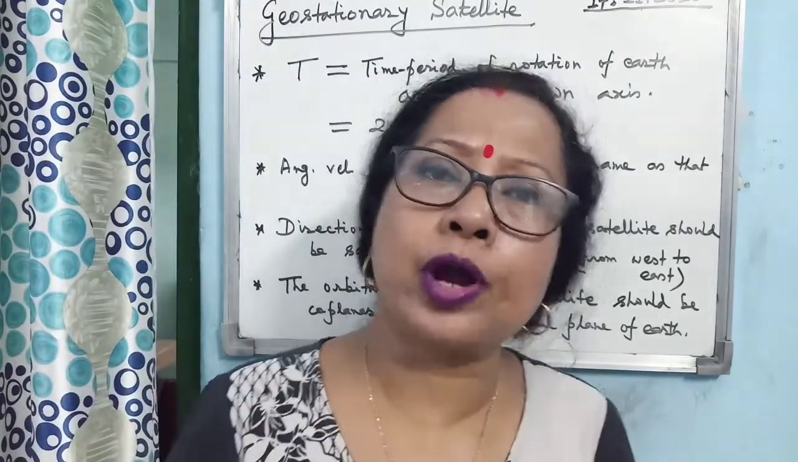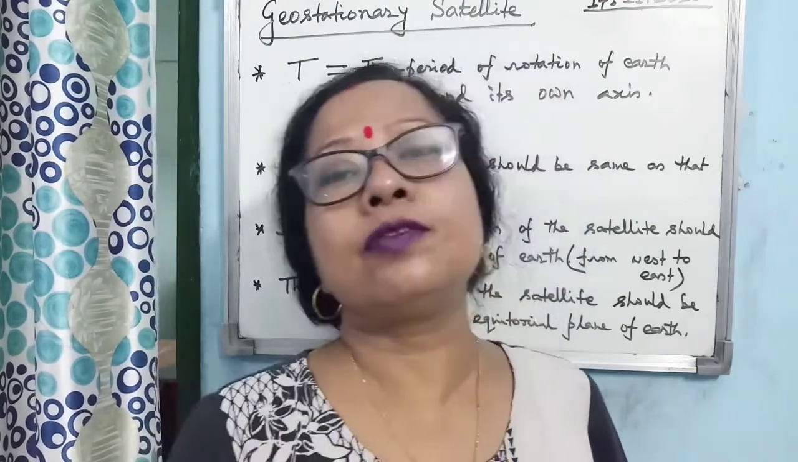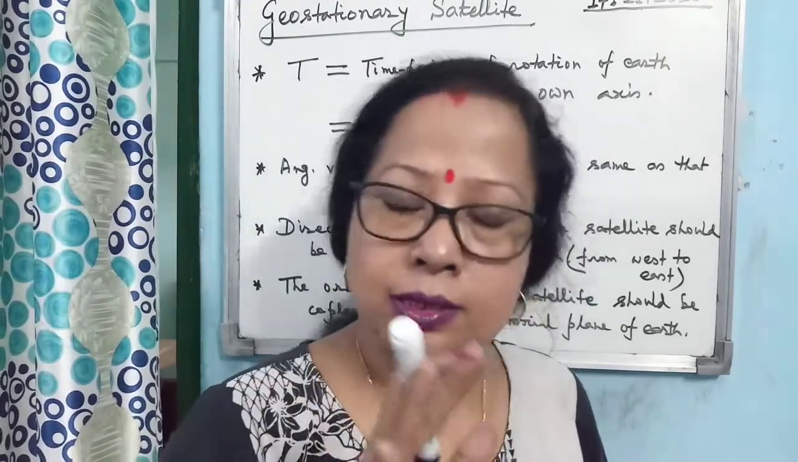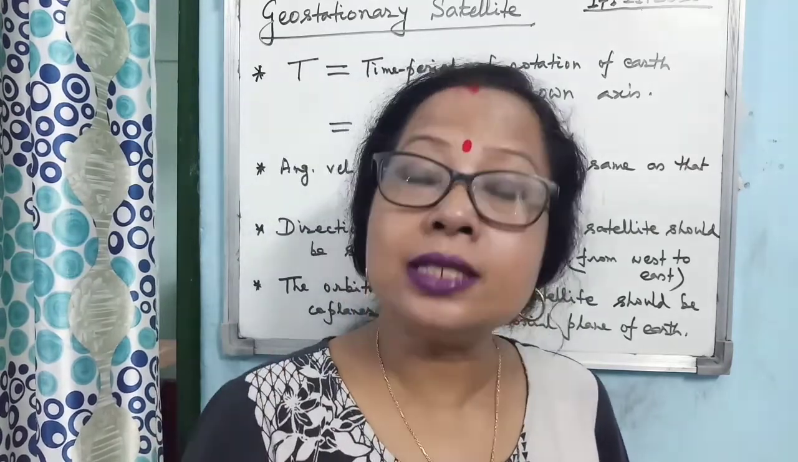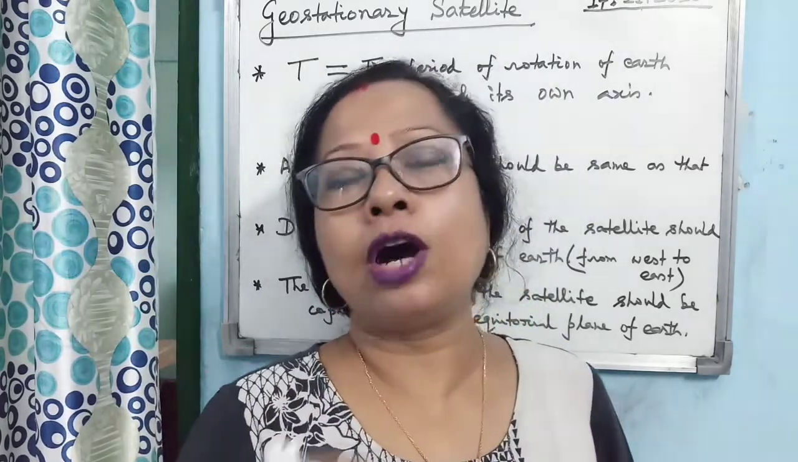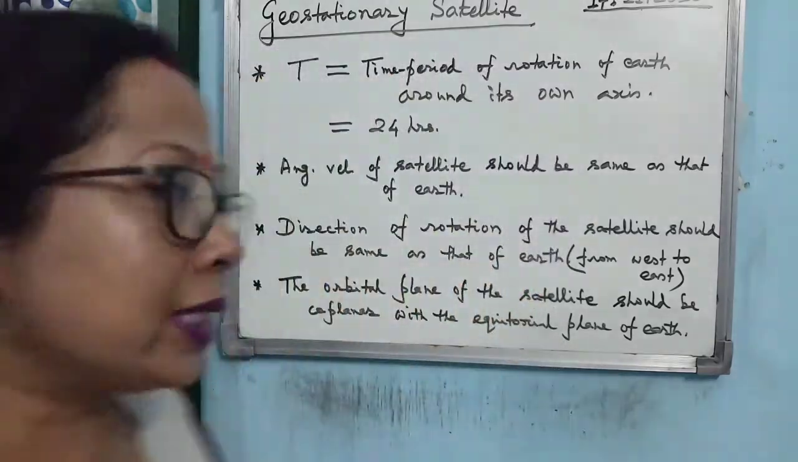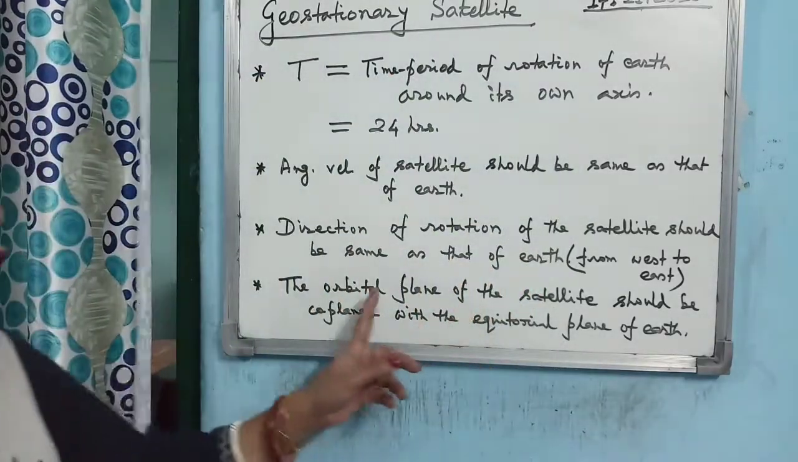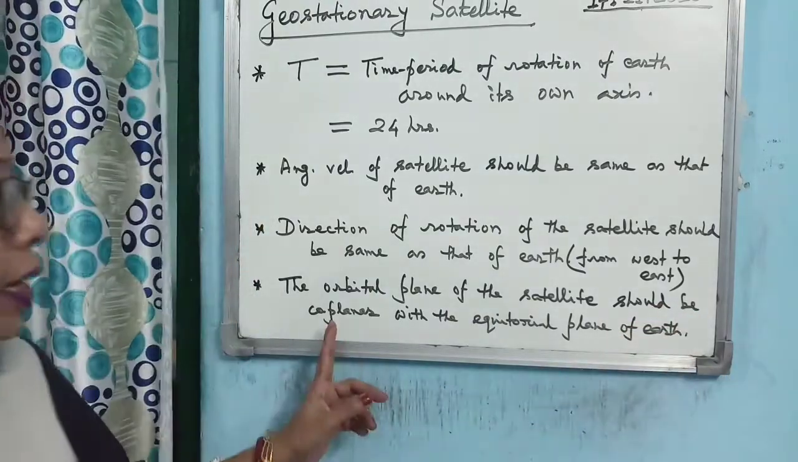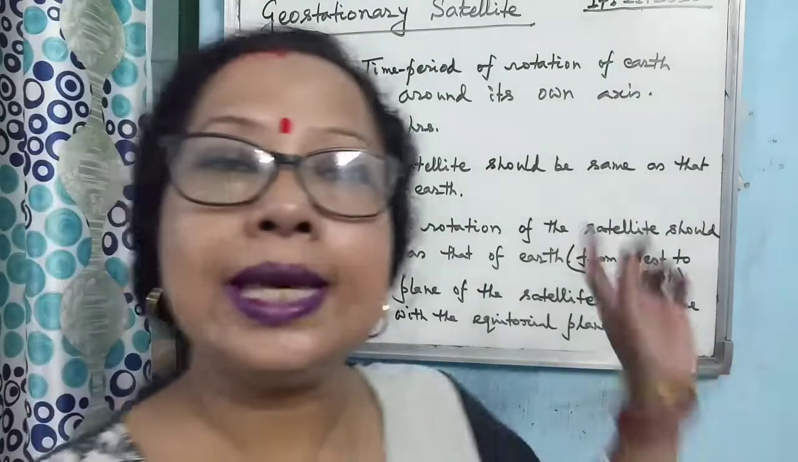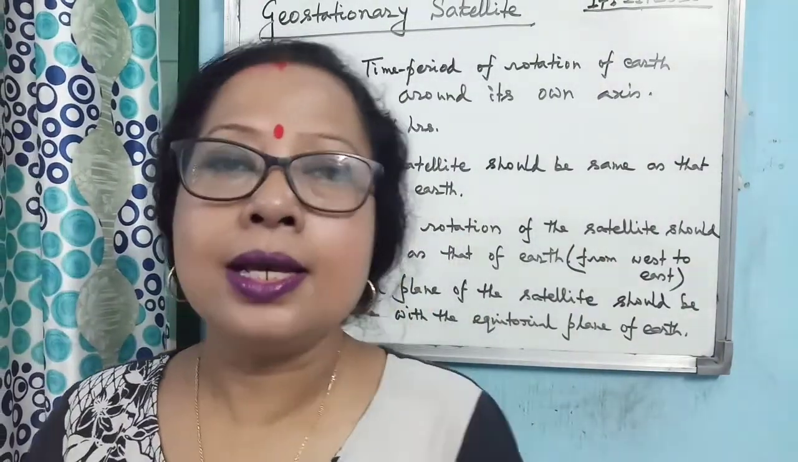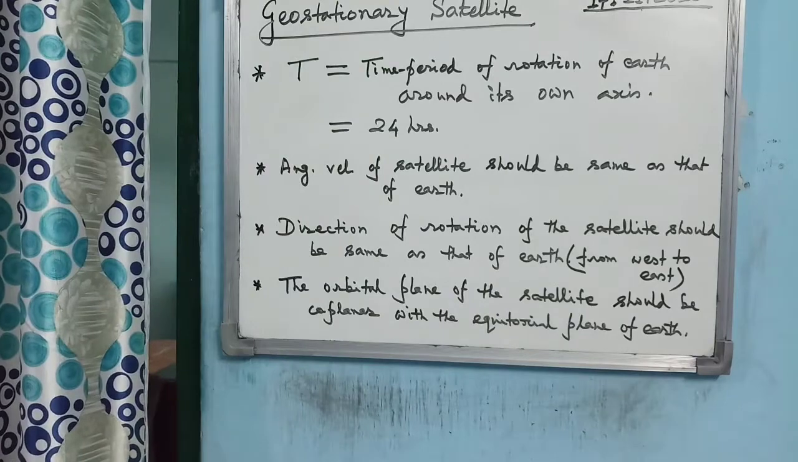Another most important point is that the orbital plane of the satellite should coincide with the equatorial plane of the Earth. That means the satellite should revolve on the equatorial plane of Earth, not at any other place. So what is the last condition? The orbital plane of the satellite should be coplanar with the equatorial plane of Earth. So these are the conditions for a satellite to be geostationary.